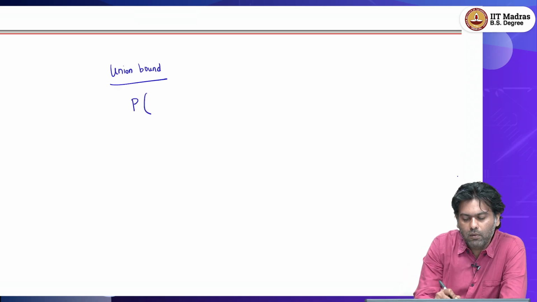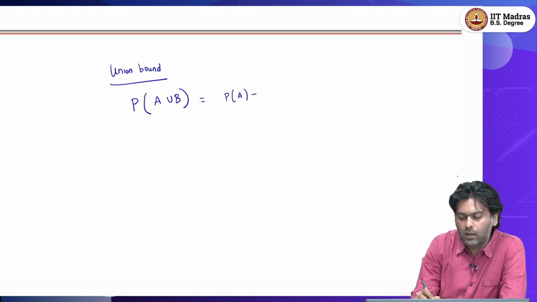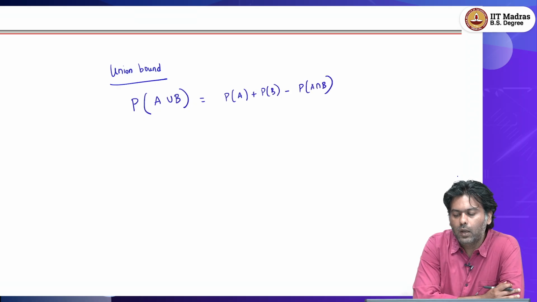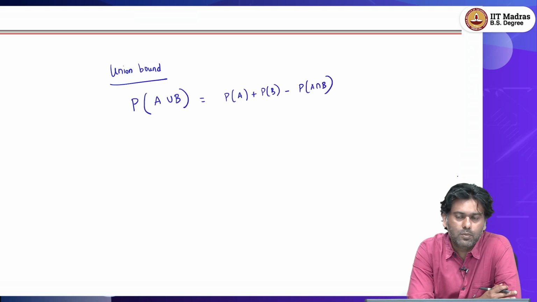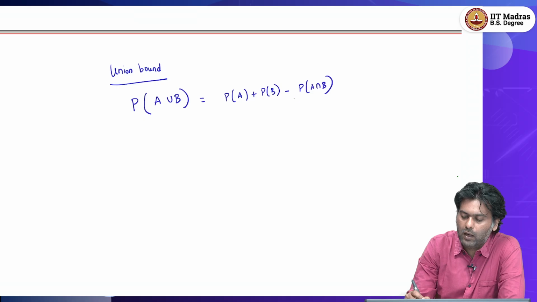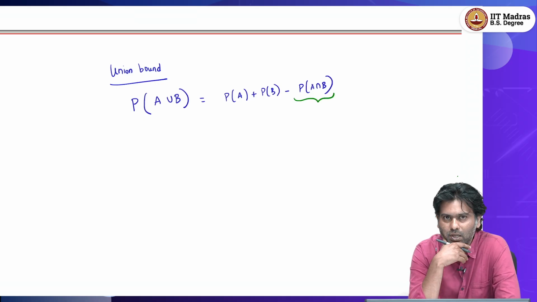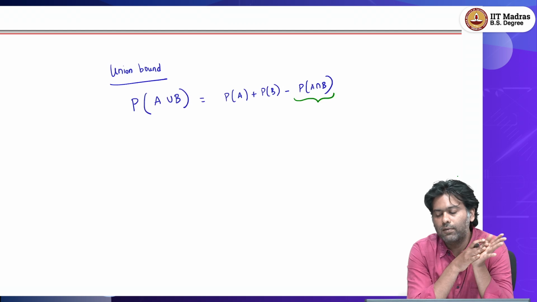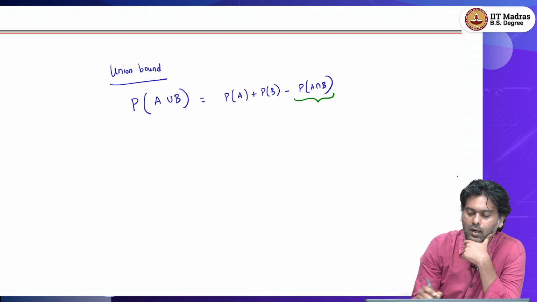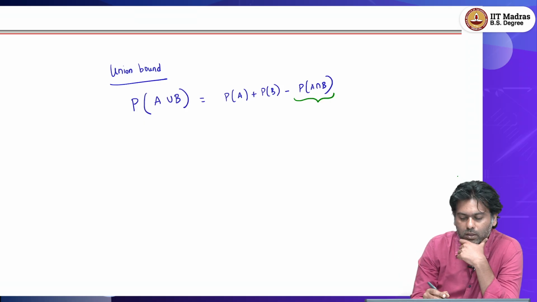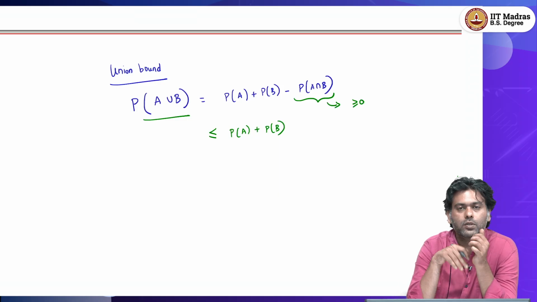So, if I have two events A and B, then the probability of A union B I know is the probability of A plus the probability of B minus the probability of A intersection B. Now, when we do analysis of random algorithms, sometimes it might be hard to calculate these probabilities of A intersection B because of the complicated nature of these events. So, what we will essentially say is that I am just not going to care about this A intersection B. Instead, if I want to understand A union B, I will say that it is at most P of A plus P of B, because this value is anyway greater than or equal to 0, it is a probability, right.